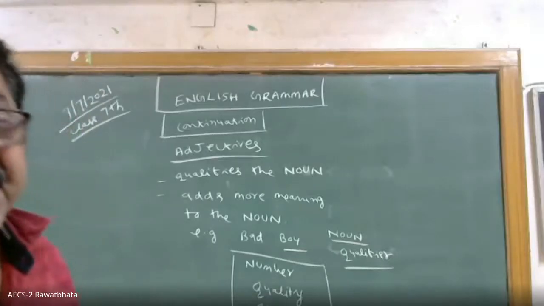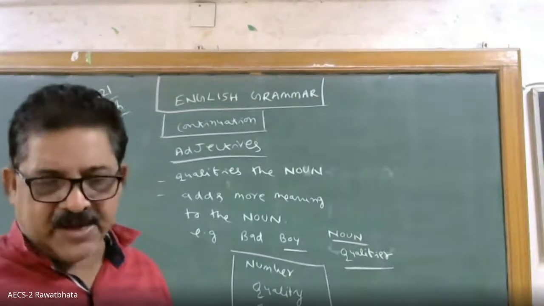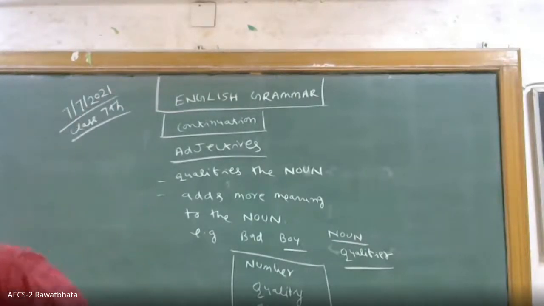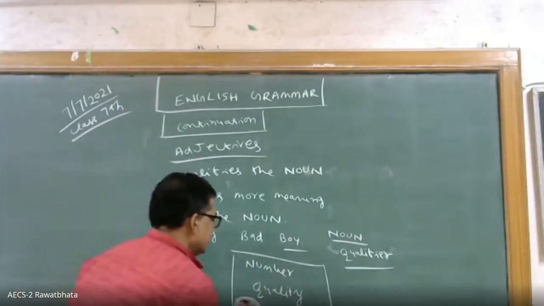Okay. What is written in quality and quantity? Quantity. I will drop and write again. Don't worry, I will write at the top. You can see this one.